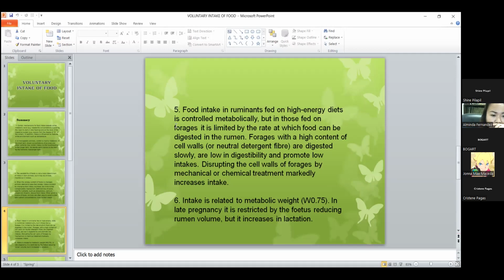So ang mga forages na high in cell wall content kay dugay matunaw sa digestive system sa rumen. Then 6.